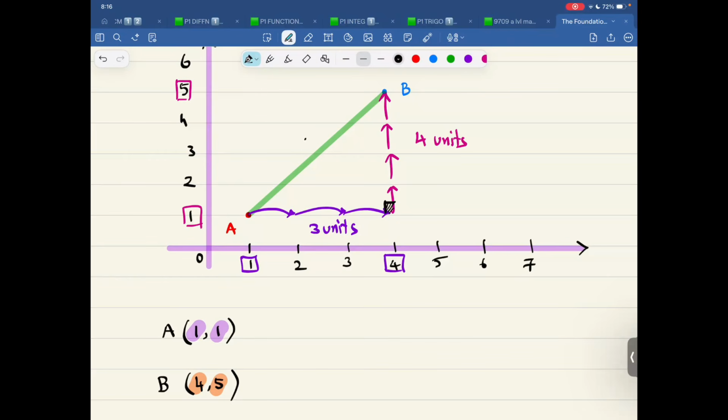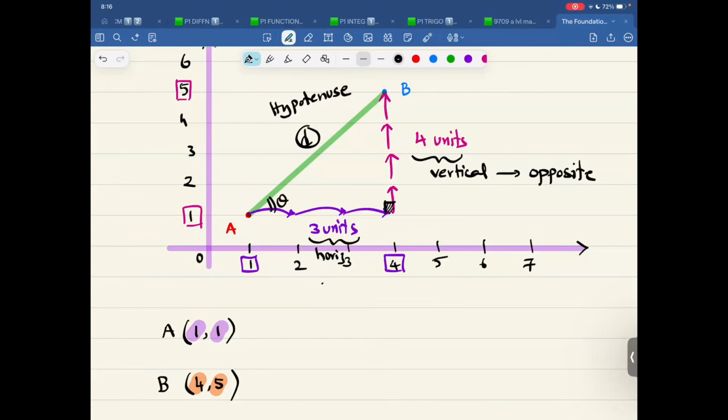So therefore, this distance AB, let me write this thing as D. So this D is like the hypotenuse. This thing is like the vertical. This thing is like the horizontal. Vertical can be written as opposite with respect to if there was an angle over here, and this horizontal is written as adjacent.